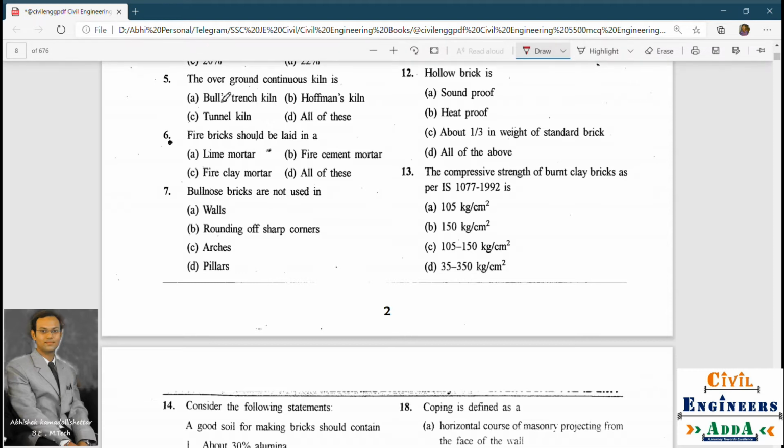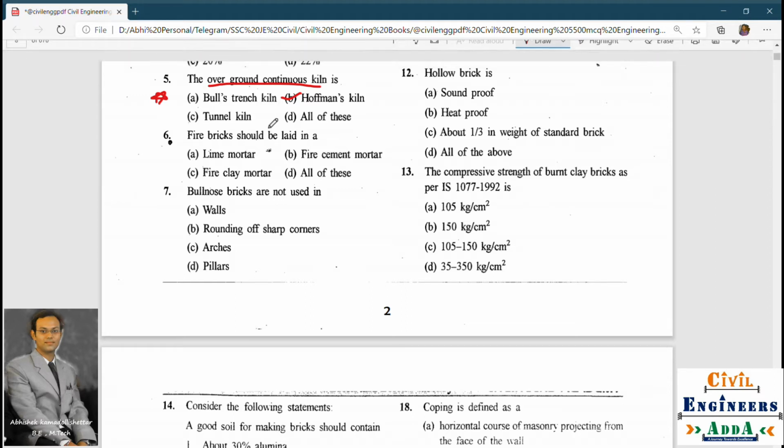The overground continuous kiln is Bull's trench kiln, Hoffman's kiln, tunnel kiln, or all of these. So the answer is Hoffman's kiln. This question is a little bit tricky; only those who have studied properly can answer it. It is not very general.